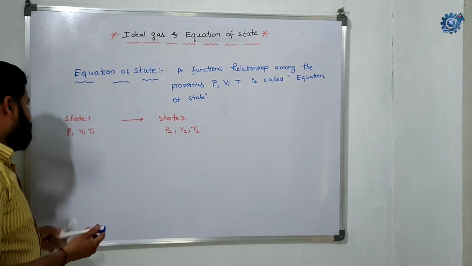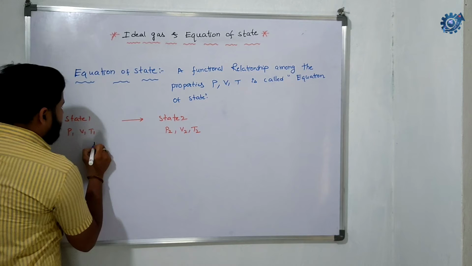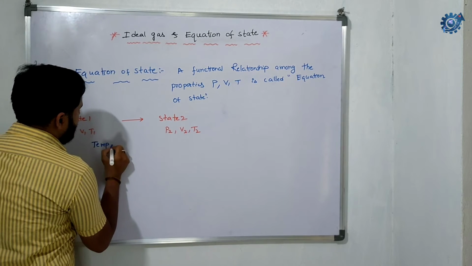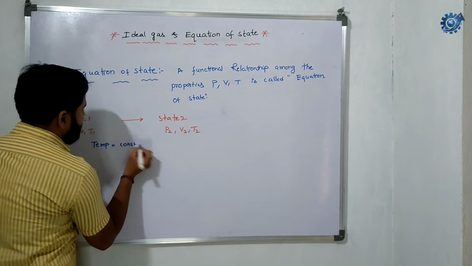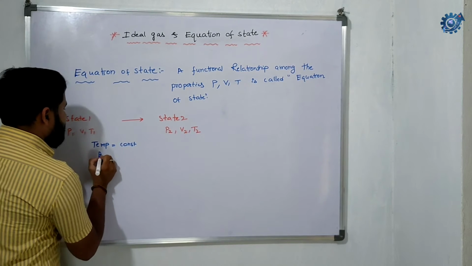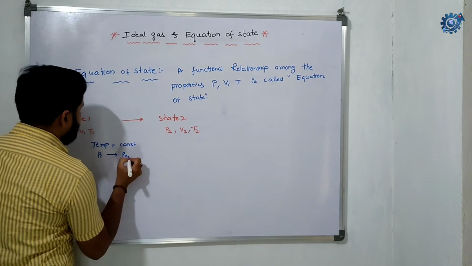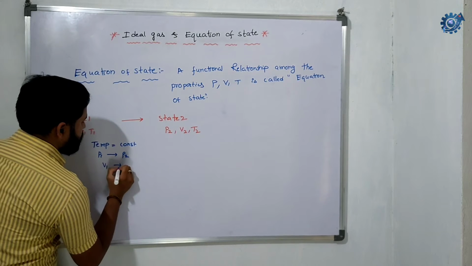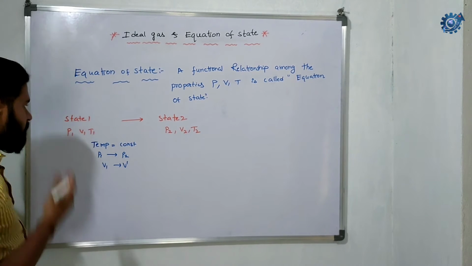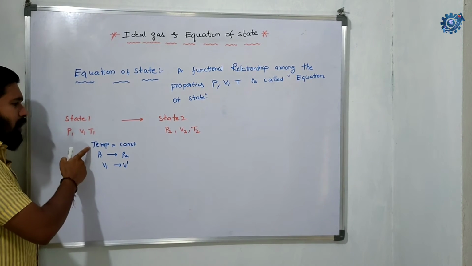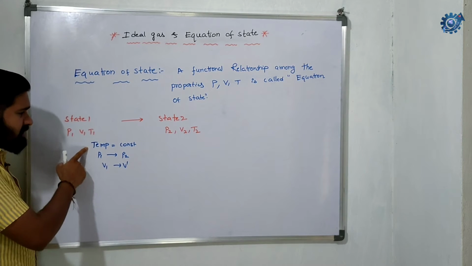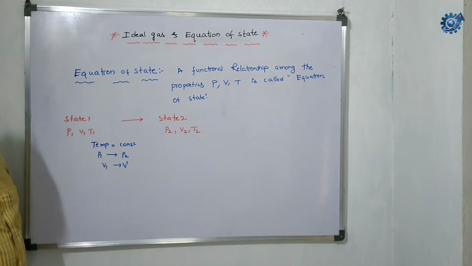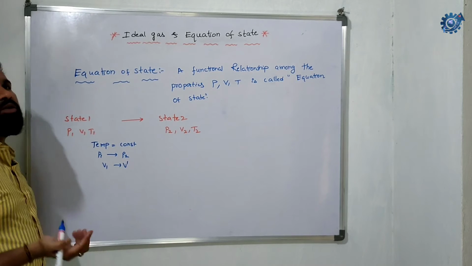By combining these two laws, we can get the equation of ideal gas. Let's say we keep temperature constant, then pressure P1 changes to P2 and volume changes to V dash. According to Boyle's law, at constant temperature, pressure and volume are inversely proportional.